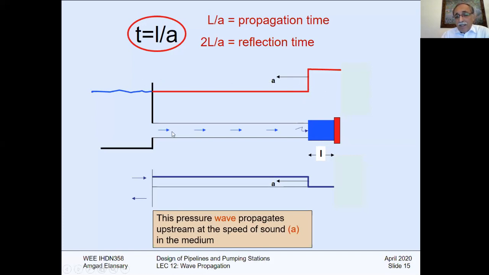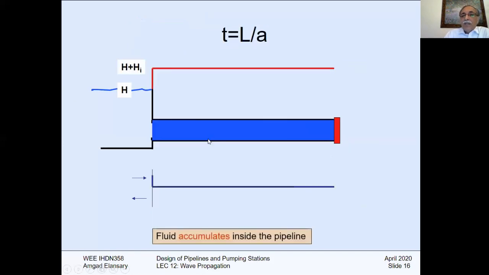Remember, this section of the pipe doesn't feel anything. This section of the pipe is still passing with the same normal velocity. This part has the same normal velocity, except this area has a velocity of zero. So as long as the wave front moves, this zero-velocity area will increase, and this is still the same velocity in the same direction. So at L over A, what will happen?